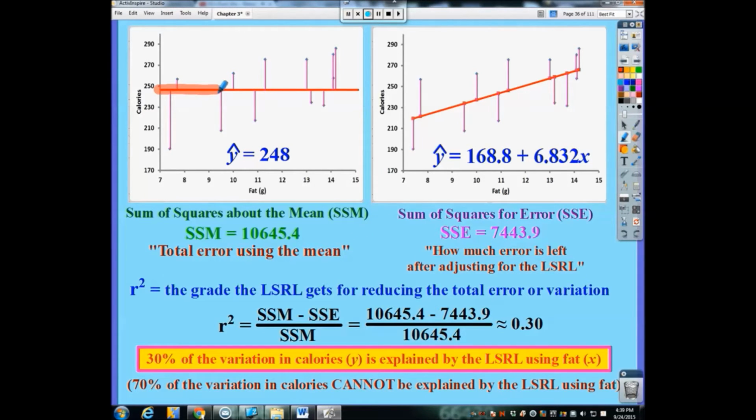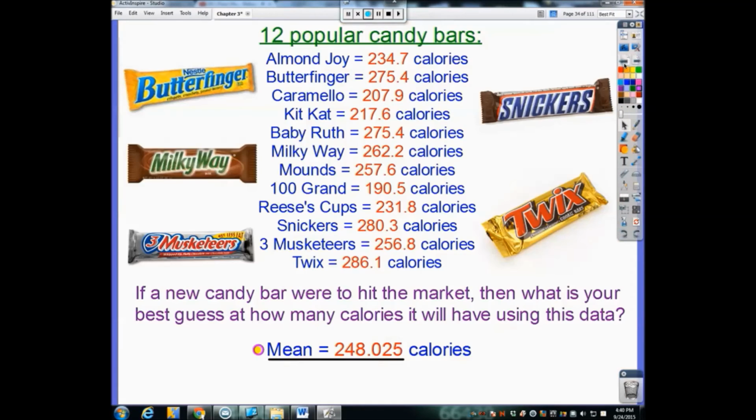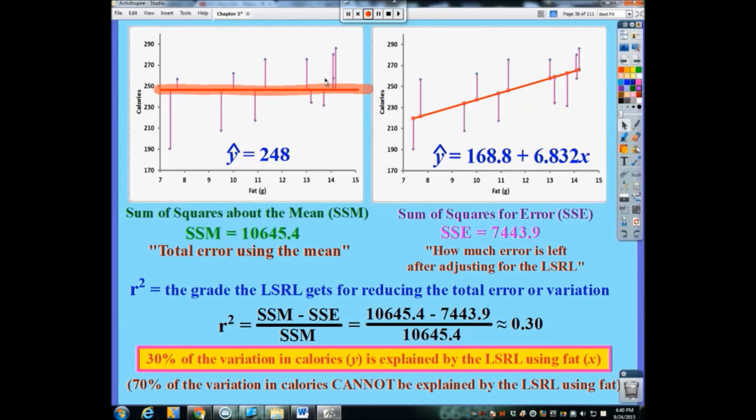This line right here, this is our 248 that we mentioned earlier would be our best guess for how many calories a candy bar would have that would come out on the market. And so all of these points on here represent those 12 candy bars I gave you. So this one right here that has 190 calories, well, that was the 100 gram bar. Jump back real quick. Yeah, the 100 gram bar. And the 286 was our Twix. So if we go back and look here, 286 was our peak. This point right here is the Twix. And everything in between are all the other 10 candy bars.